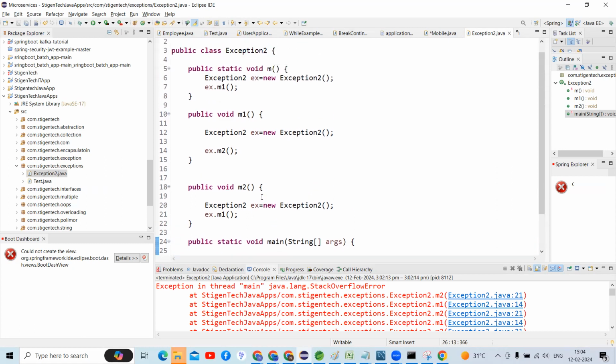The main method calls the m method, and inside the m method there is ex.m1, and inside the m1 method there is a call to the m2 method.